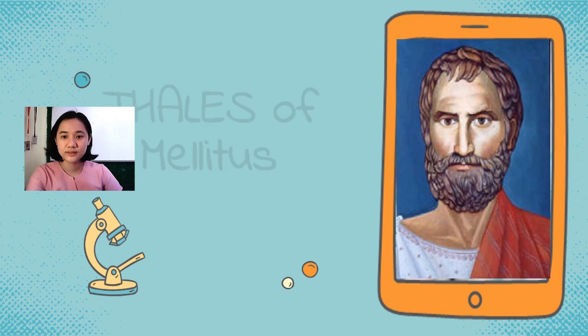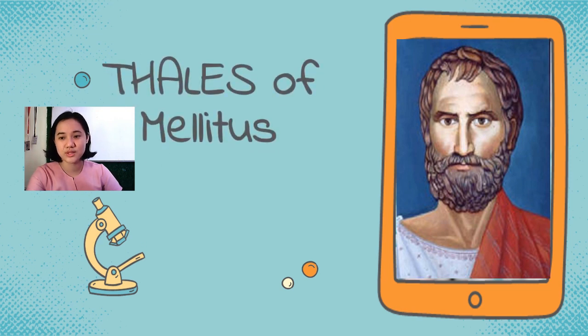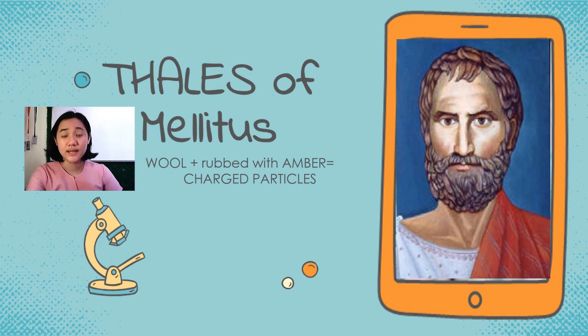First is Thales of Miletus. He observed a certain phenomenon which they believe to be the start of the knowledge about atoms. He observed that wool, a kind of cloth na parang meron siyang balahibo, and he rubbed it with amber. Amber naman is a gemstone.